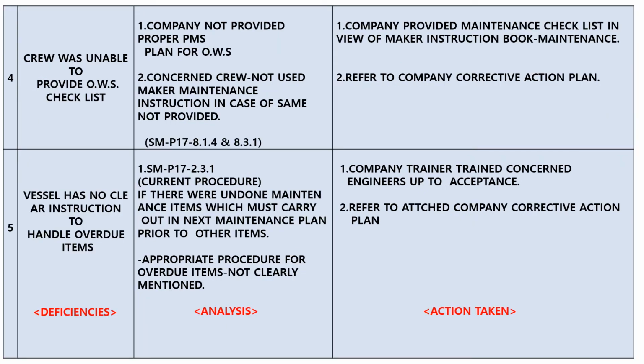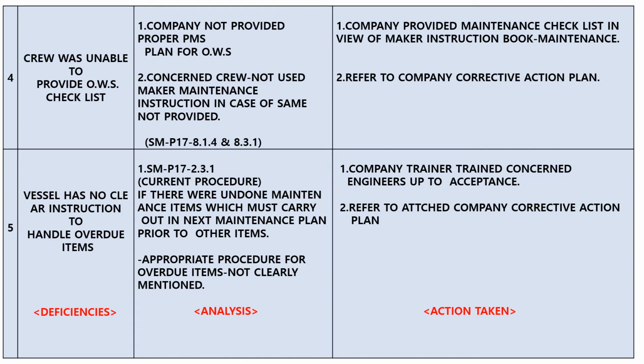Deficiency number 4. Crew was unable to provide oil water separator checklist. 1. Company not provided proper PMS plan for oil water separator. 2. Concerned crew not used maker's maintenance instruction in case the same was not provided. Action taken. 1. Company provided maintenance checklist in view of maker instruction book maintenance. 2. Report to company corrective action plan.